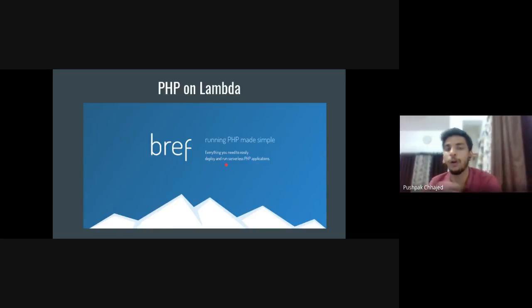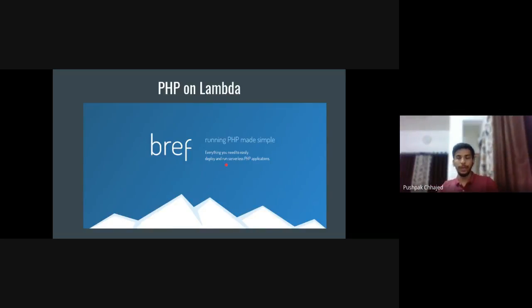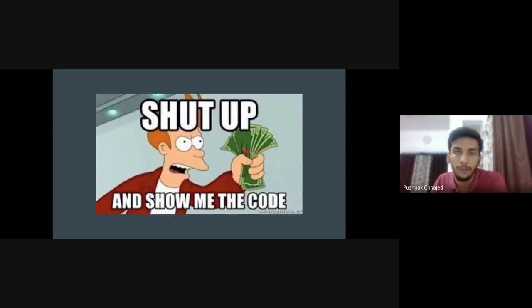It handles all the pain of the serverless technologies you need to use, and tries to automate all those things as much as possible. So in the end, you just need to specify which version you want to use, and you can start using PHP on Lambda. This is a really good tool, and now we will be looking into the detailed code.